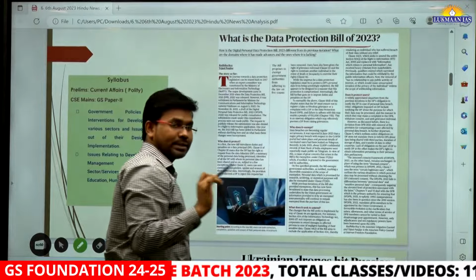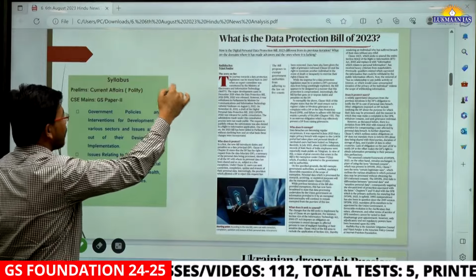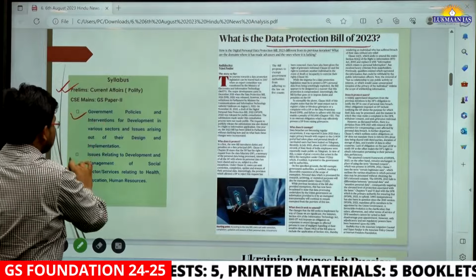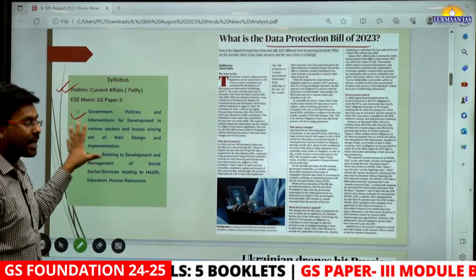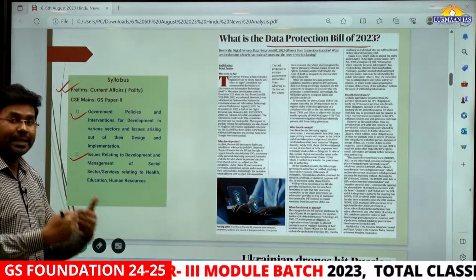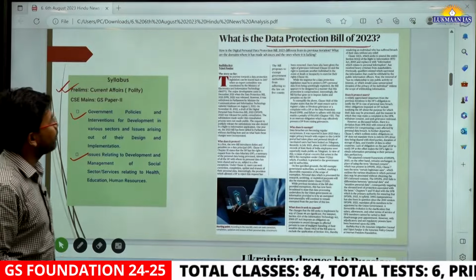So we are going to understand it in detail, and this topic's relevance with the syllabus is mentioned over here. These are the areas with which this topic is related. So you need to also understand this part as well, because it is going to help you to prepare for the mains exam in a proper manner. So with this, let us start this topic.